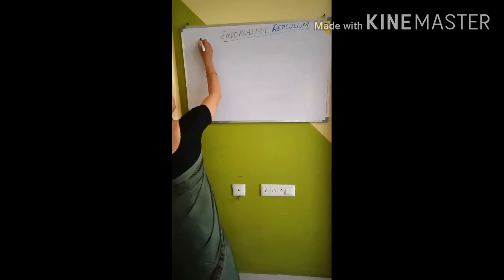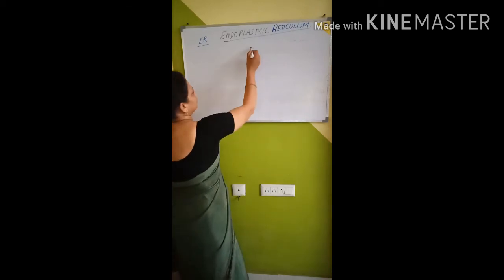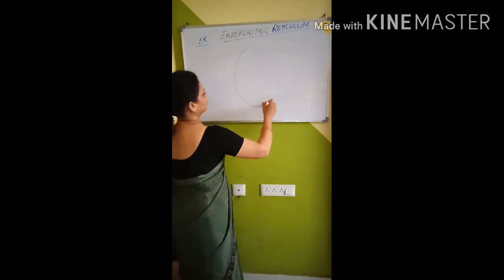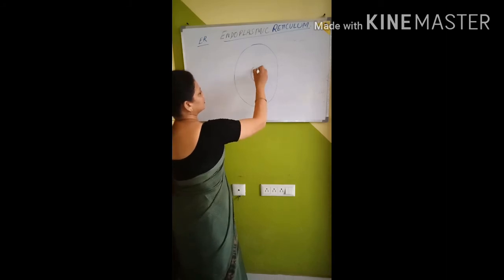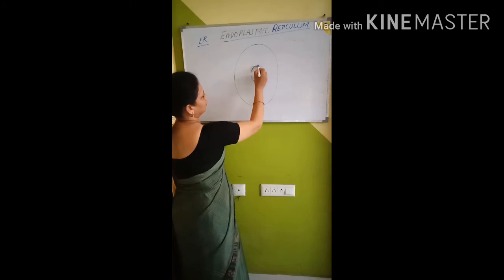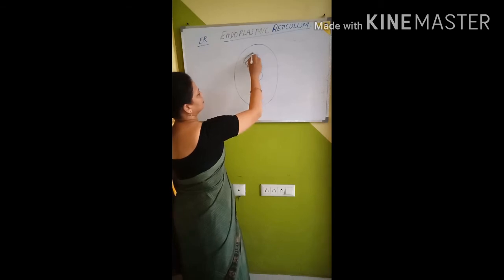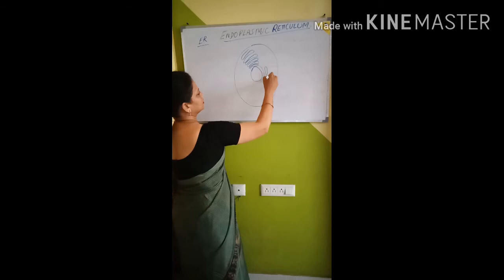We represent it with a capital ER. Suppose this is the cell membrane, and this is nucleus. So this endoplasmic reticulum starts from the nucleus, forms a network-like structure and is scattered all over the cytoplasm like this.